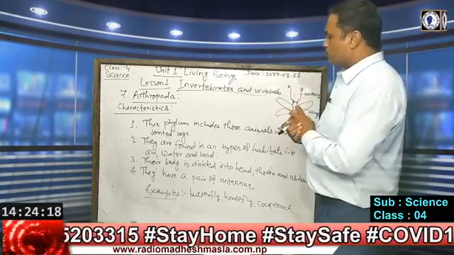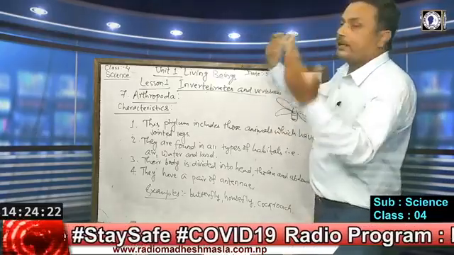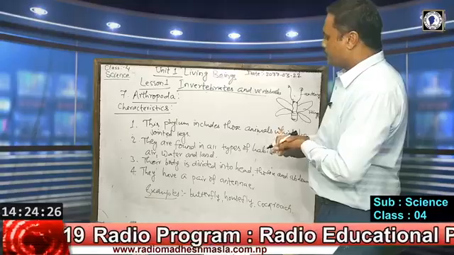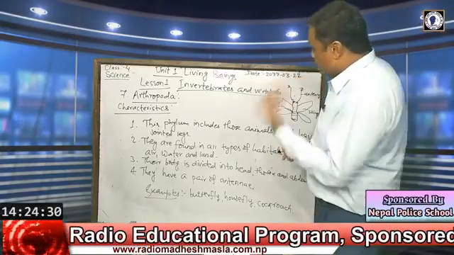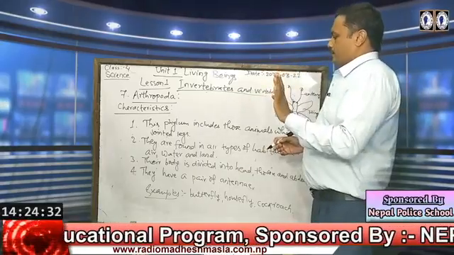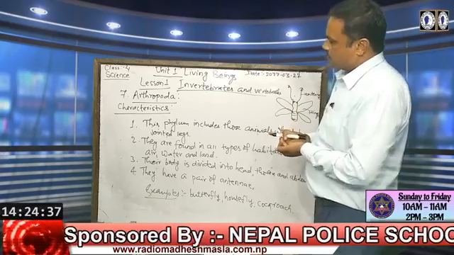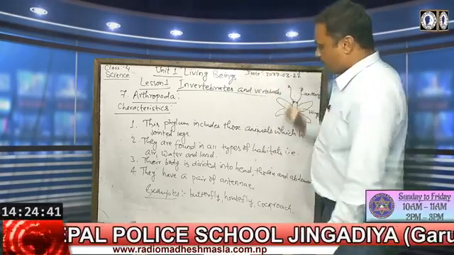So students, you should know that this is the phylum which contains the highest number of animals. The highest number of animals are found in Arthropoda, because this phylum contains animals with different habitats: air, water and land. So this phylum contains the highest number of animals.